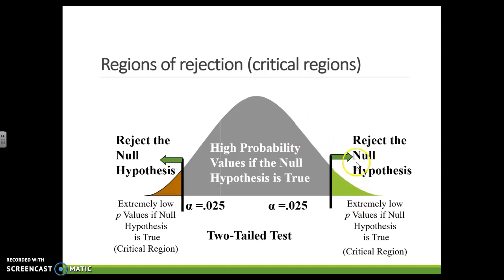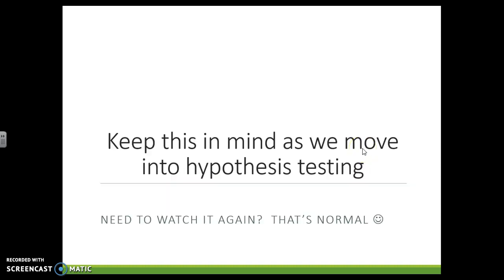If my study score, if that t-test value falls on one of these tails, there's actually a low probability that the null hypothesis is true, which means I just found evidence of an unexpected result that is giving me the idea that guys and girls are different. So I'm going to reject the null, and I'm going to say that my finding is that guys and girls are different. So I want you to keep this in mind as we continue moving into hypothesis testing. And if you need to watch these videos again, that's totally normal.